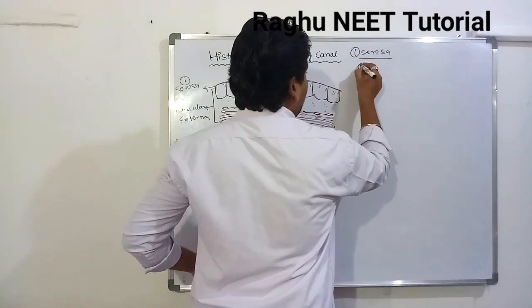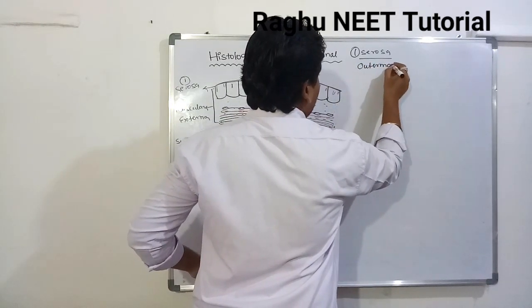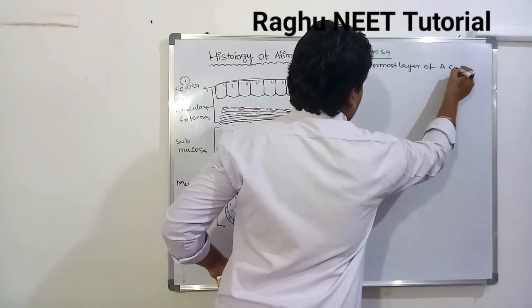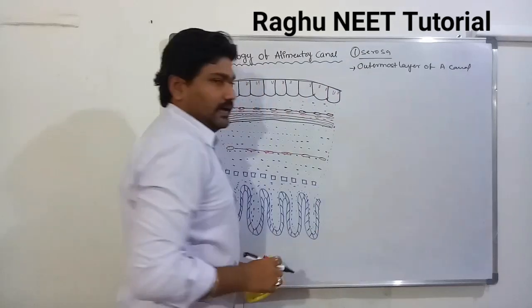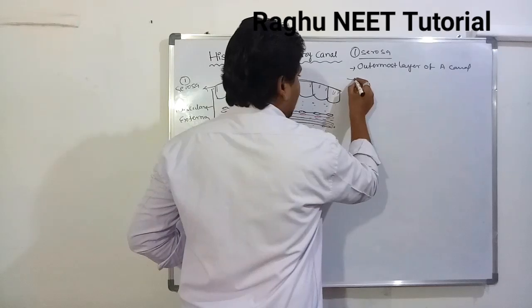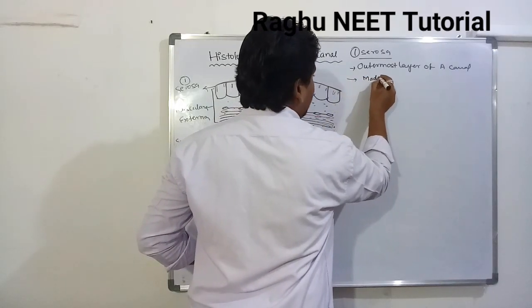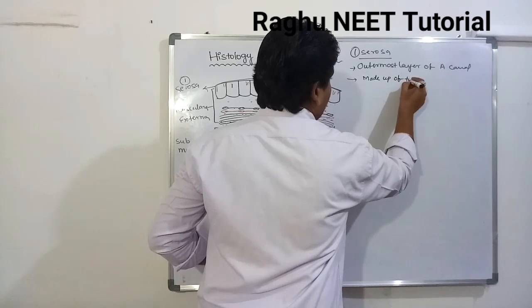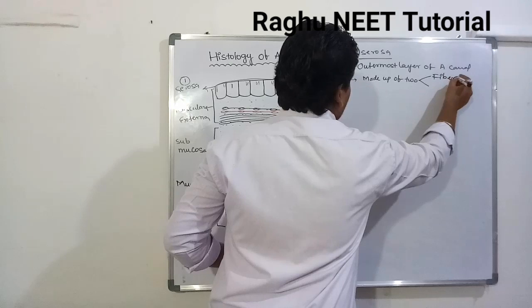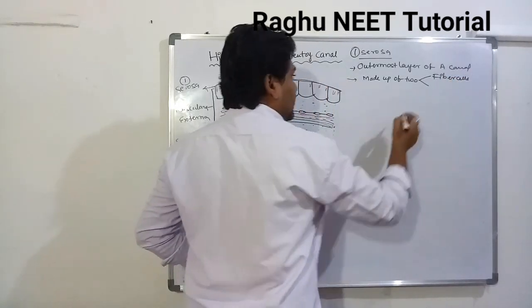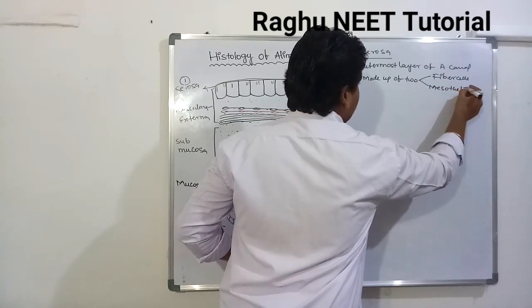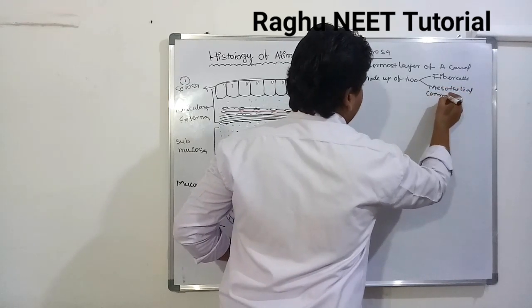It is made up of two different types of cells.